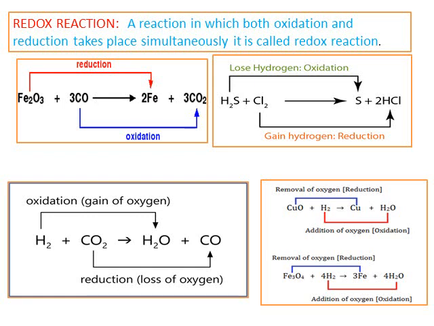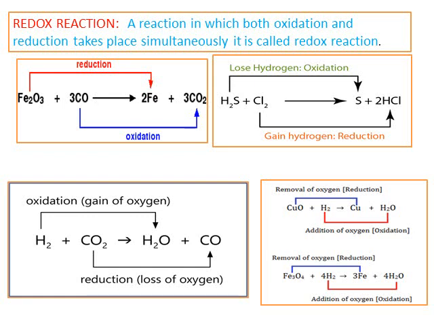Now, let us see to the right side equation. H2S, hydrogen sulfide, combines with Cl2, chlorine, to give sulfur S plus hydrochloric acid HCl. Now in this you see the arrow mark which is represented above. H2S, after the reaction, gives only S. That means there is a removal of hydrogen. So there is a loss of hydrogen. So it represents oxidation reaction.